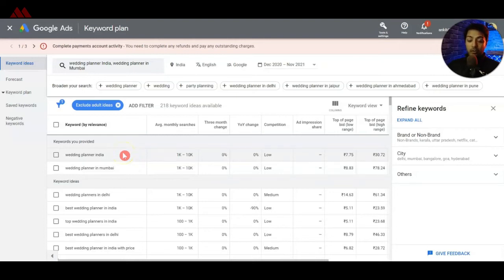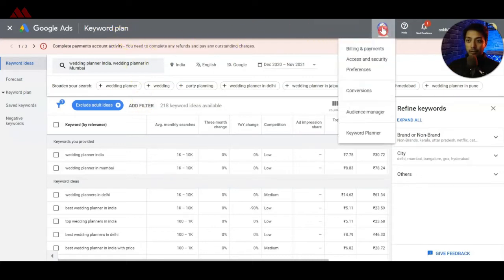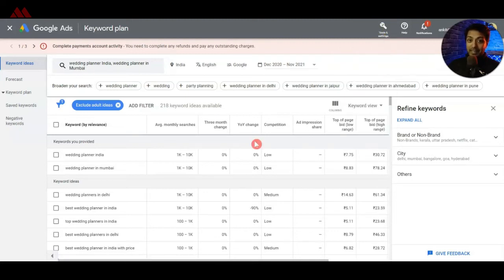Now in order to use this keyword tool, you might need to create an ad campaign. You don't have to spend any money on that. Just create a campaign and just pause it, and then you will be able to use this keyword planner tool. You need to just go to the tools, and here at the bottom you will find the keyword planner. So I personally feel that it's a pretty good tool that you can begin with.